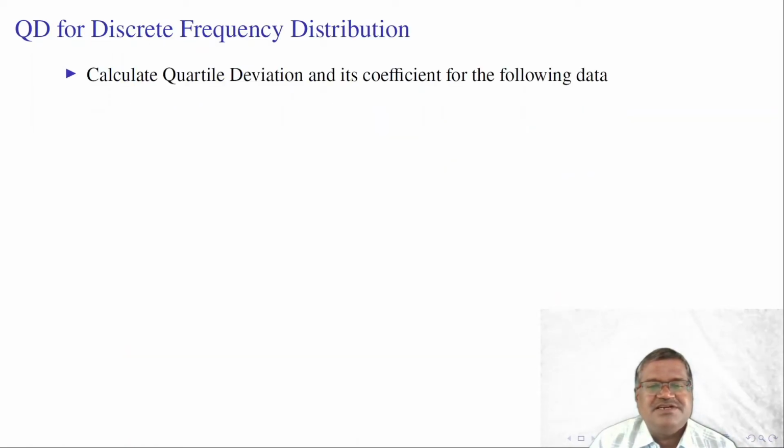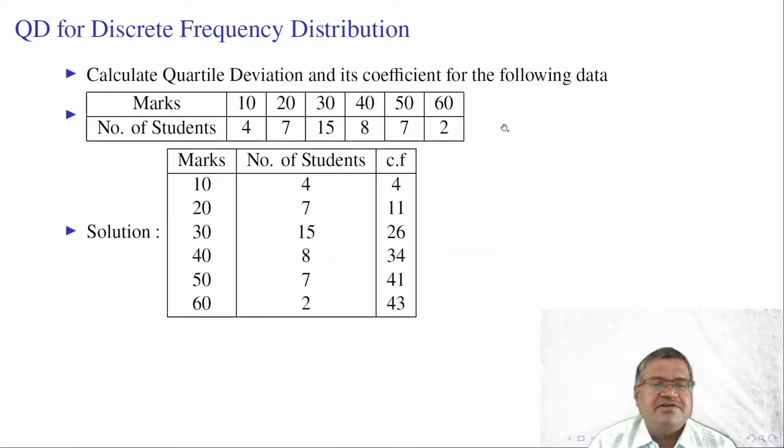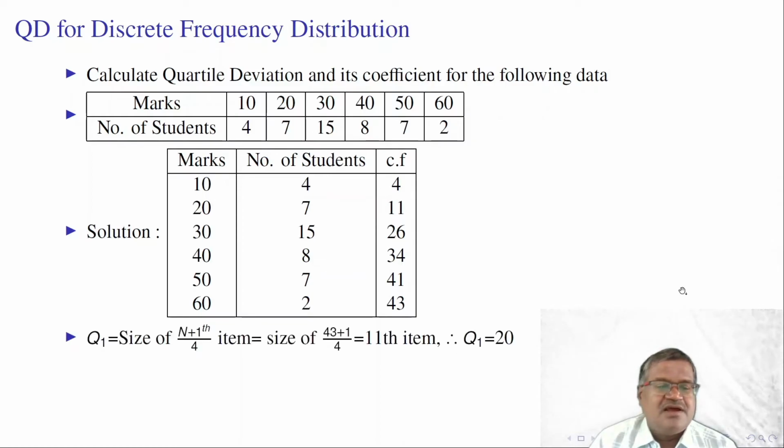Calculate quartile deviation and its coefficient for the discrete frequency distribution. Here marks is the variable, and the frequency is the number of students: 10 marks got 4 students, 20 marks got 7 students, and so on. This is a discrete frequency distribution. We need to find cumulative frequency.